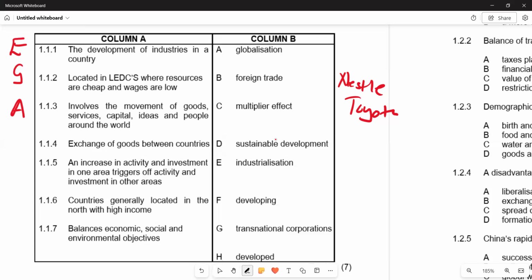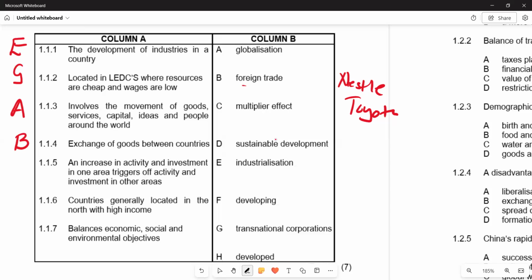That's how we can facilitate the exchanging of goods between countries. So the explanation that we have on 1.1.4 is foreign trade. We've got foreign trade that matches this explanation. Then we've got B here. When you're talking about foreign trade, it's the exchange of goods and services with other countries. Basically, that's what we mean. So we go to the next one.